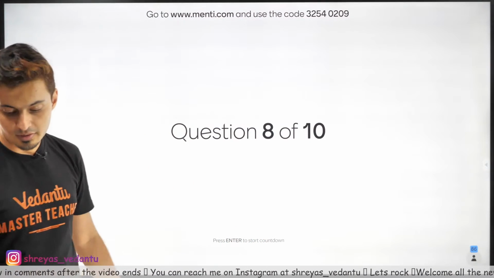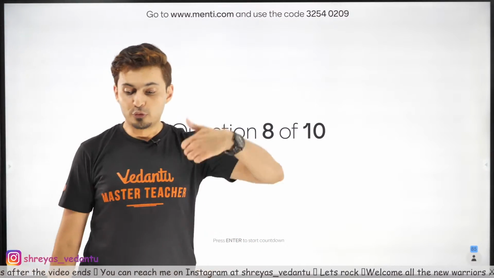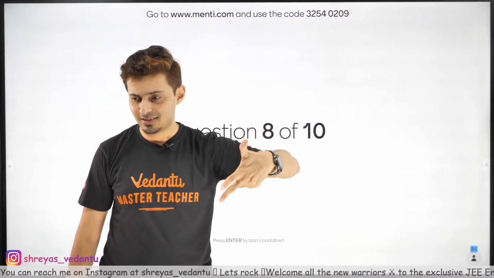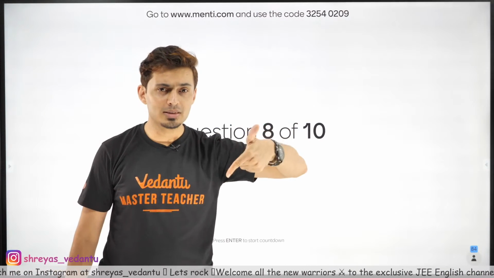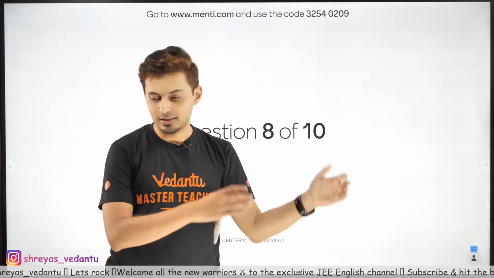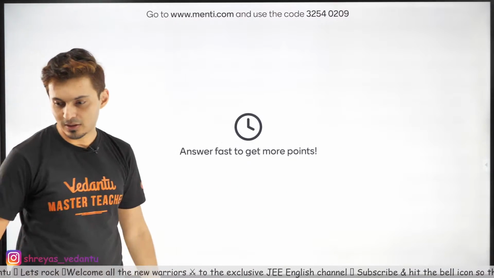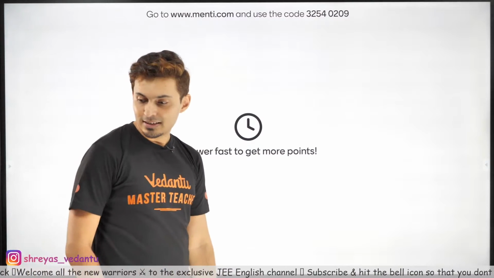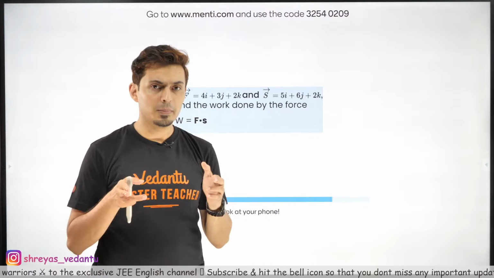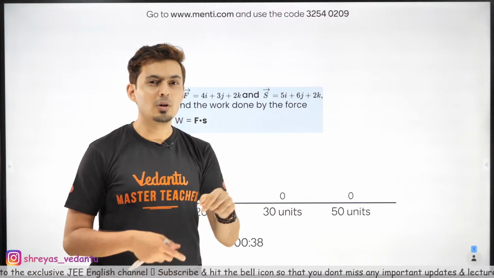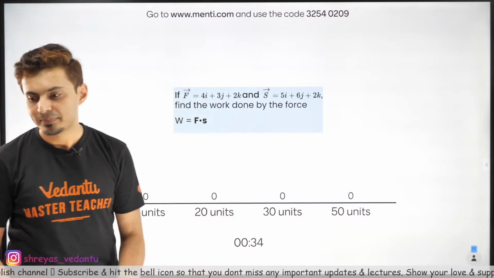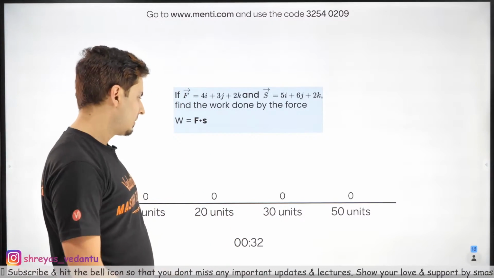Question number 8 coming up on your screen. Now this one, force is given, displacement is given, work has been asked. Remember work is force dot displacement. Use this information and solve this. In JEE Advanced, even if you have all of the above as a question, it will be in single correct. It will not come in multi correct. In multi correct, all of the above will not come as an option. Okay, that's obvious.